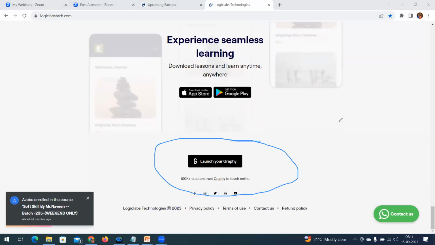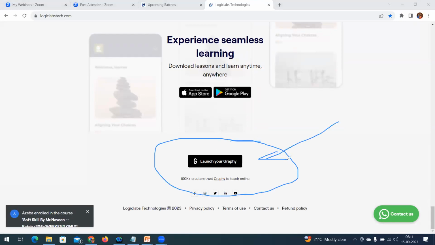Oh, okay, this is new, I think. Earlier I hadn't seen this. This can be installed on your mobile, and you can access LMS Graphy. Whatever registered mail ID you used to make the payment, the same mail ID can be used to log in. But on our laptop or desktop, is a download not required?